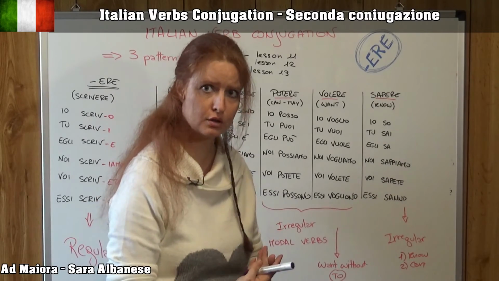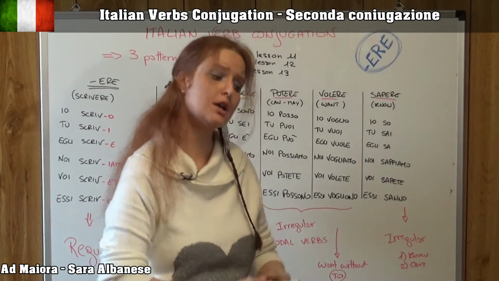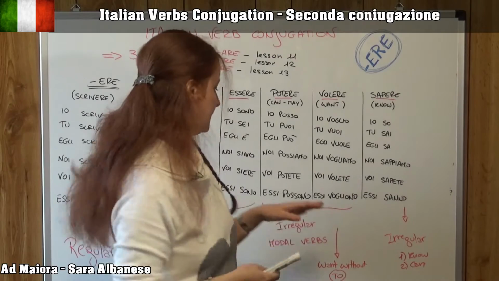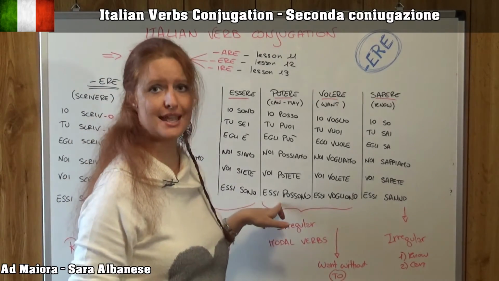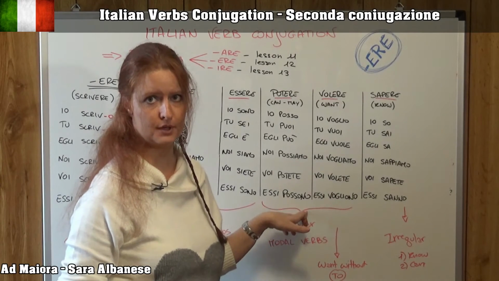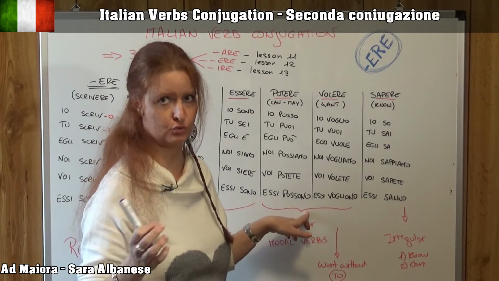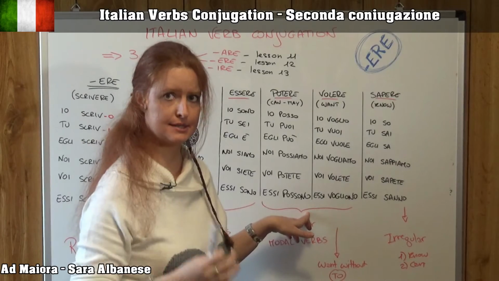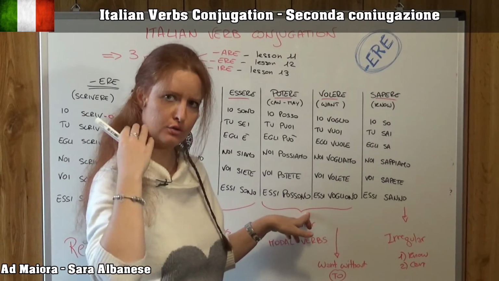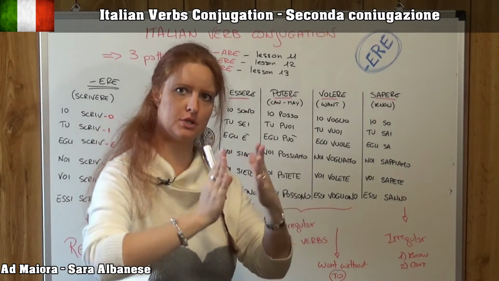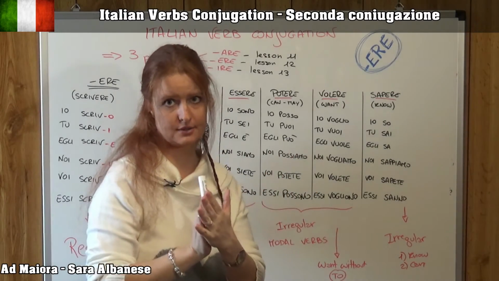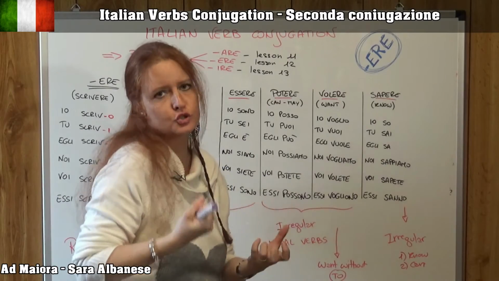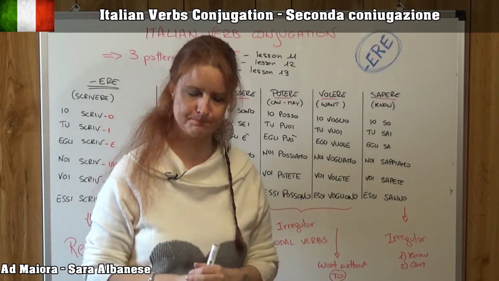It is stronger, obviously, the sound is stronger, but especially it is longer. Like in this case, essi, we have it in the pronoun and the verb, essi possono. It's not essi possono, okay, essi possono. You can hear that my sound lasts almost twice as long as a single consonant. Obviously it's also stronger, but especially it's longer, okay.